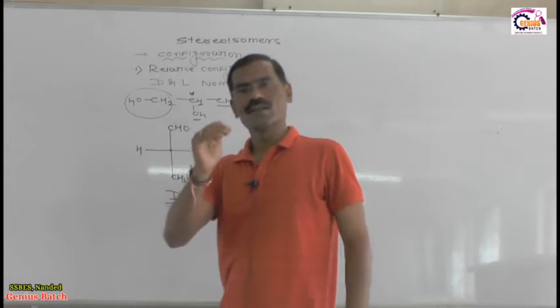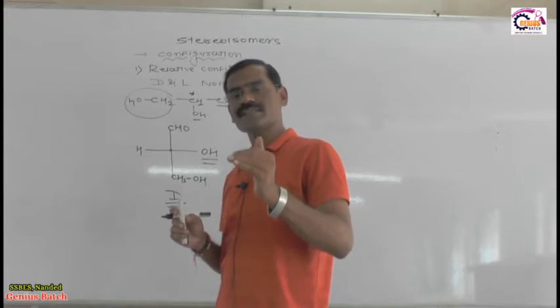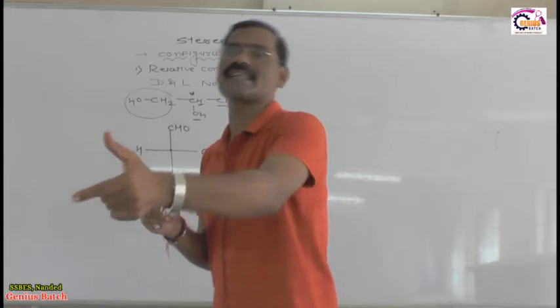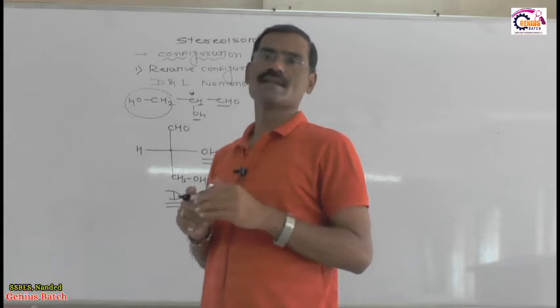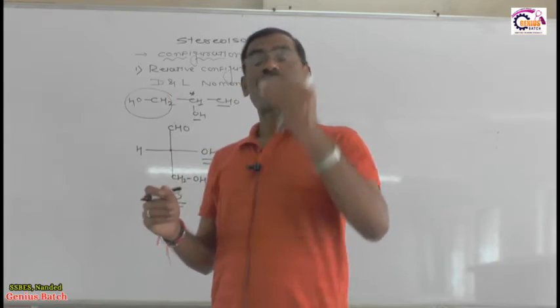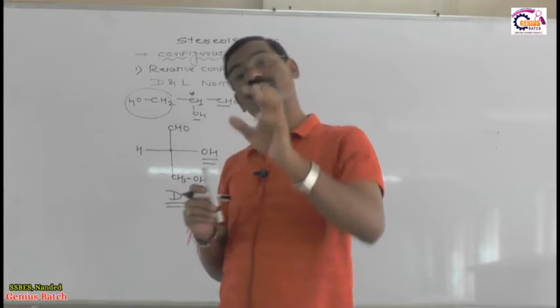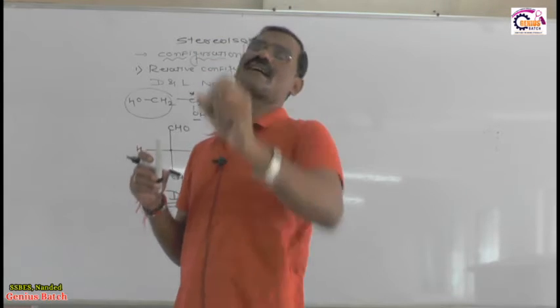What is the representation of capital D? The capital D means the OH group of the lowest chiral carbon is on the right side. You got the meaning of lowest chiral carbon? This is very important. Why? Because in glucose we have 4 chiral carbons. Out of these 4 chiral carbons, if you start the numbering from the aldehyde, then the 5th carbon is the lowest chiral carbon, and you see the OH of that lowest chiral carbon.